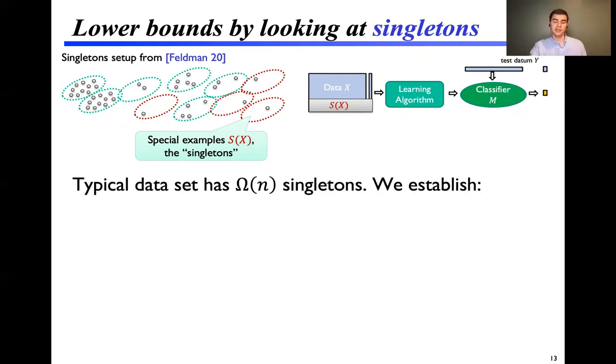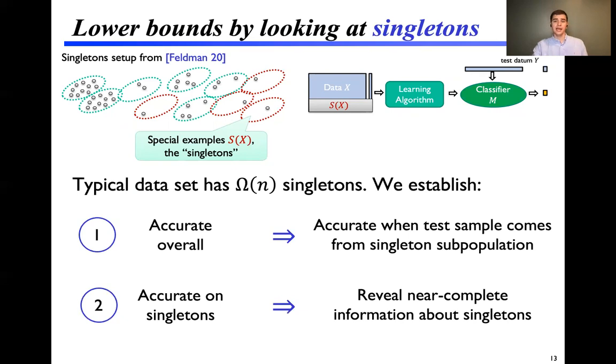We show that a typical data set in our setting has a constant fraction of the data points being singletons. And we establish a series of reductions, showing first that if you're accurate overall on the learning problem, you must be accurate when the test sample comes from a singleton subpopulation. This proof is just a couple lines of algebra. There are many singletons. They represent a lot of the probability mass. The second step, which is harder, says that if you're accurate on the singletons, then you must reveal near complete information about those singletons.